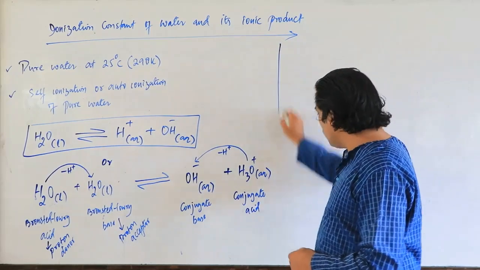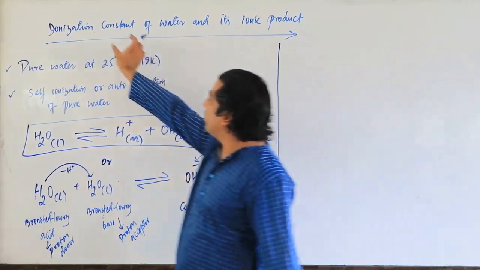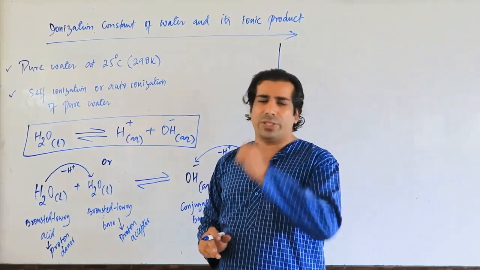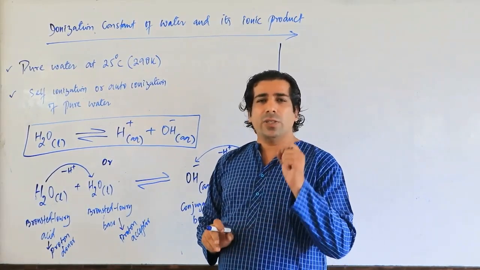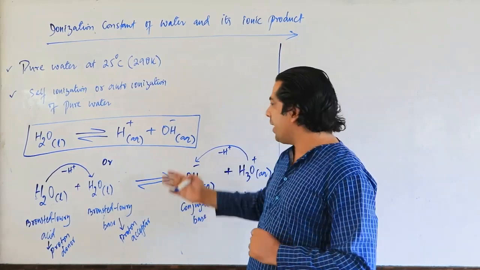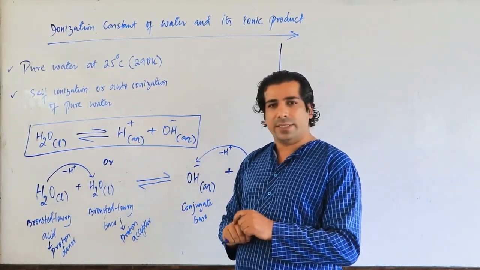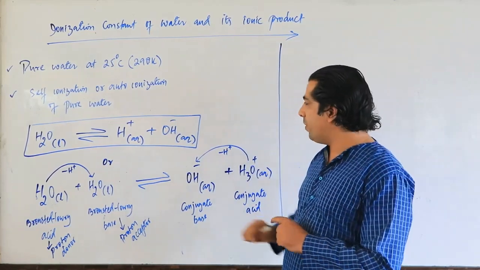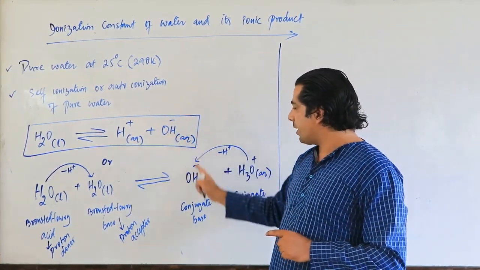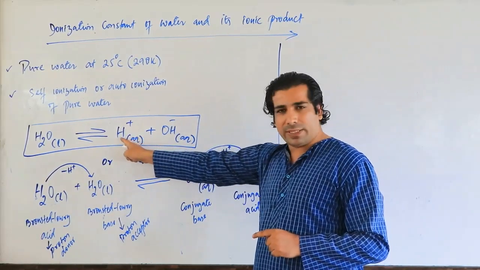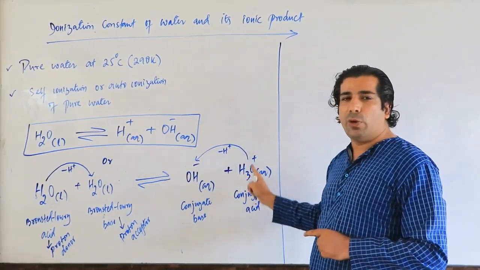Now, the ionization constant can also be called the dissociation constant of water. In order to understand it, you can take either the first reaction or the second reaction. Now you will be thinking, in the first reaction we have OH, the second reaction also we have OH. But in the first we have H plus, but in the second we have H3O plus.